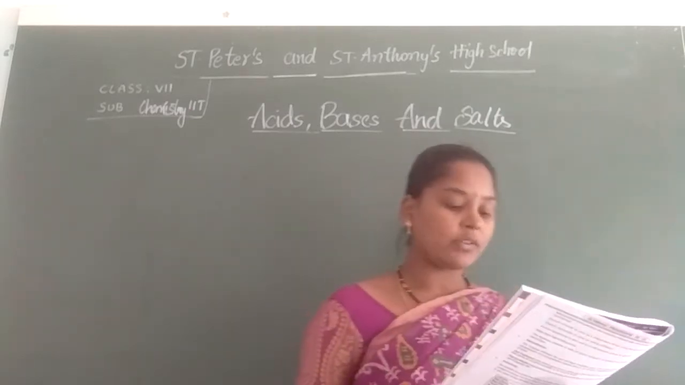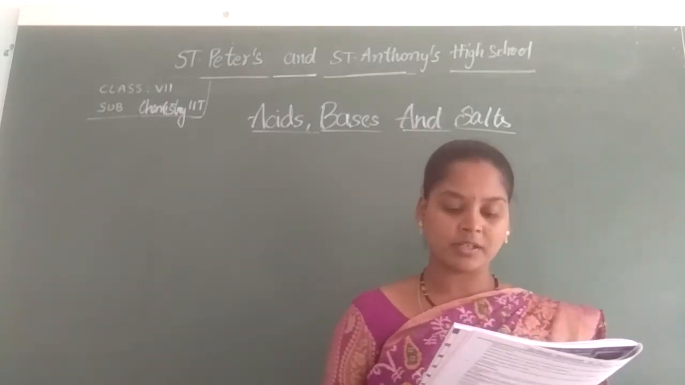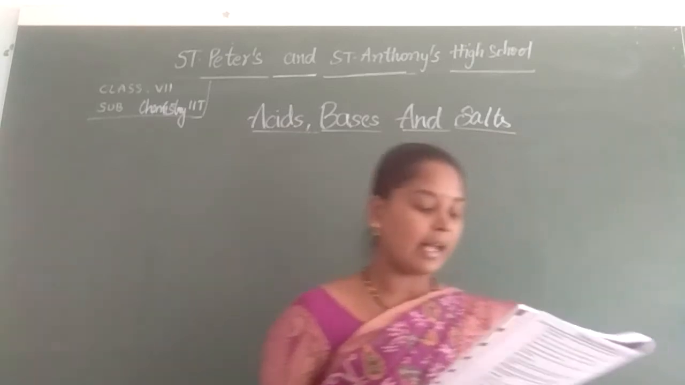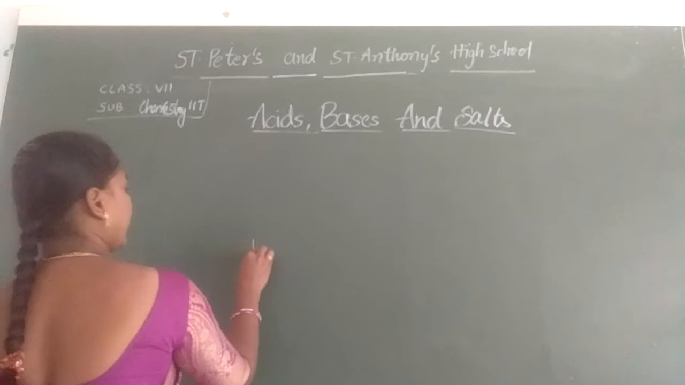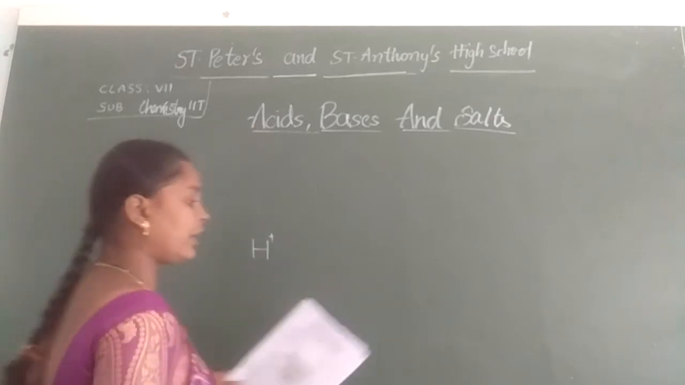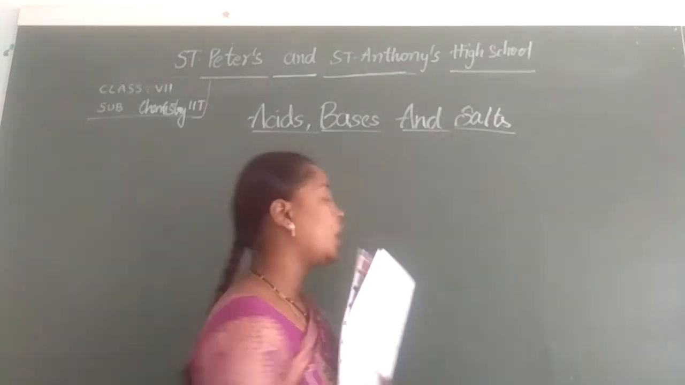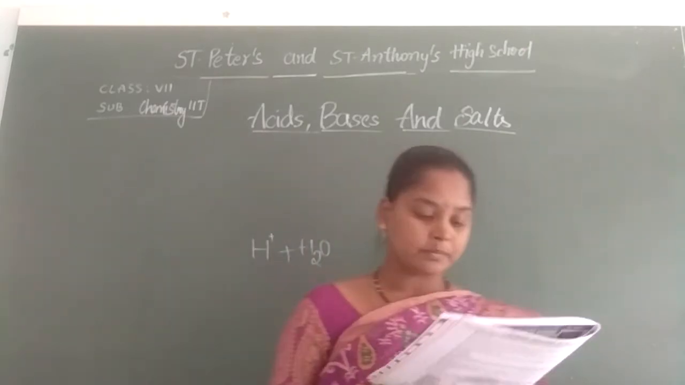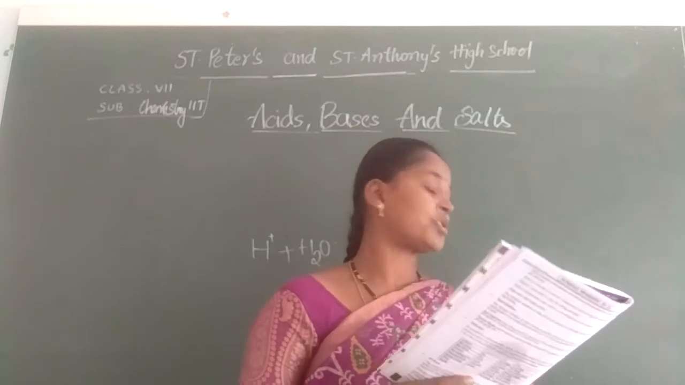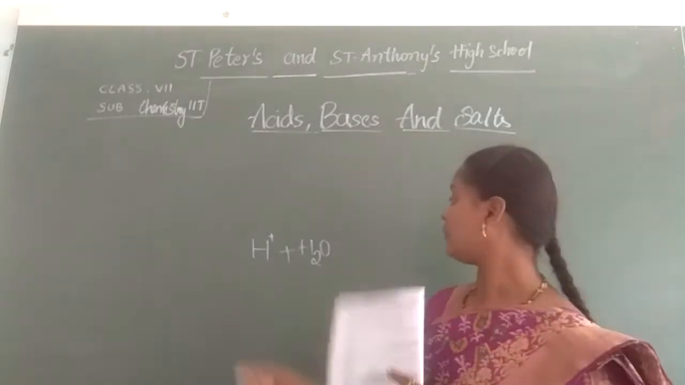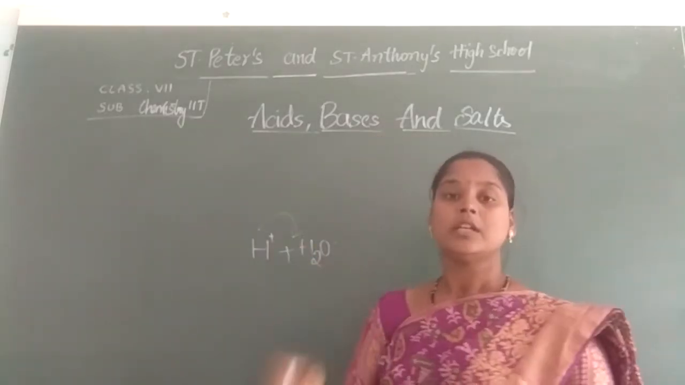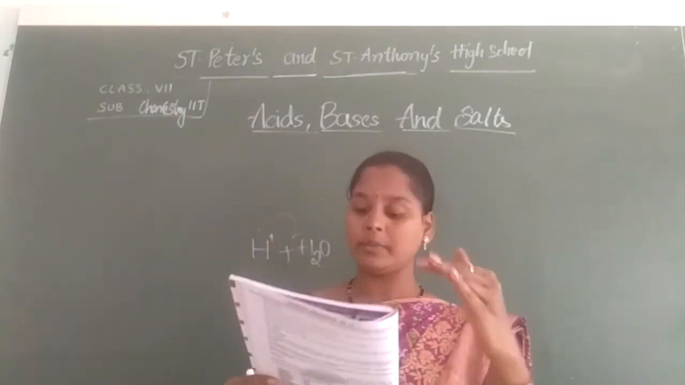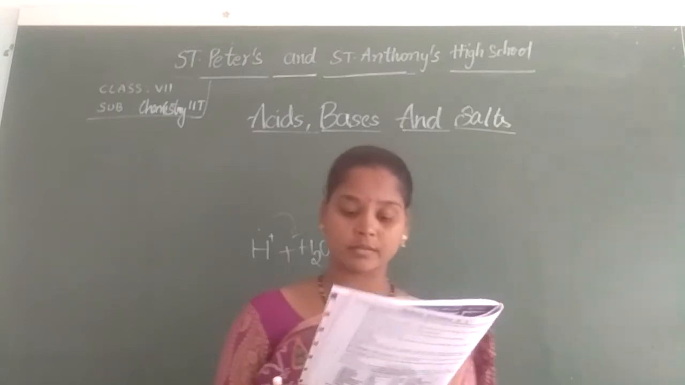Next, what will happen to the hydrogen ion concentration and the pH value of water if hydrochloric acid is added to water? If hydrogen ion is added to the water, what happens? Here the hydrogen ion concentration will be increasing. Here again one more hydrogen ion is added, yes or not? So the concentration of hydrogen ion increases, and the pH value will also increase.